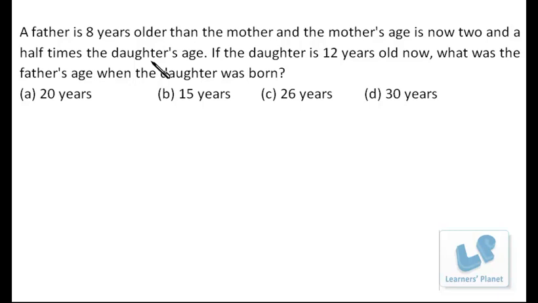Now mother is 30 years. That means father is 38 years. Now father is 38 years as of now. That means before 12 years, that means at the time of the birth of the daughter, 38 minus 12, he must be 26 years. In less than 30 seconds, you can solve this problem.